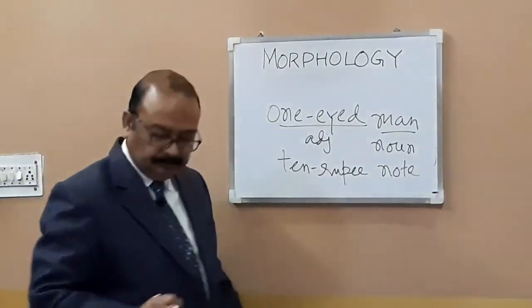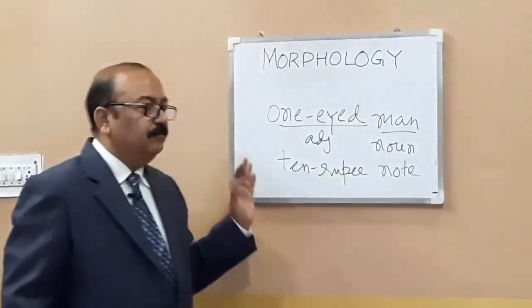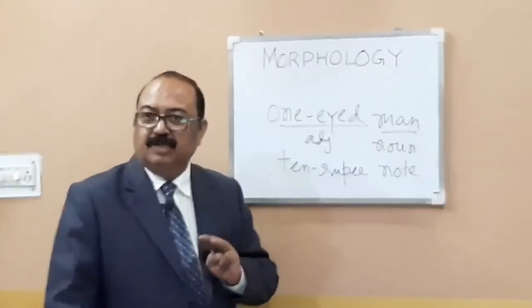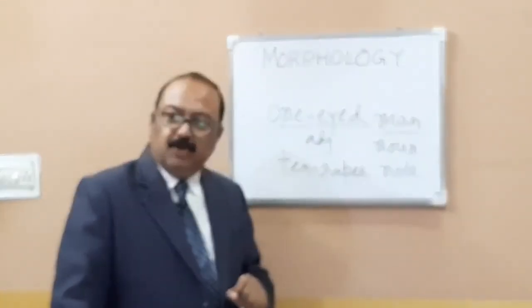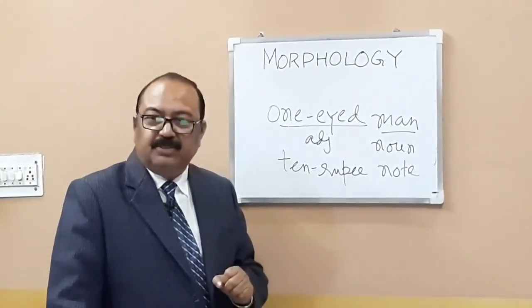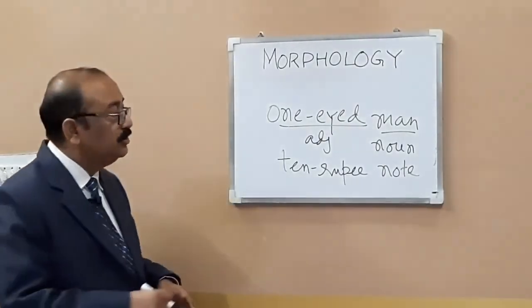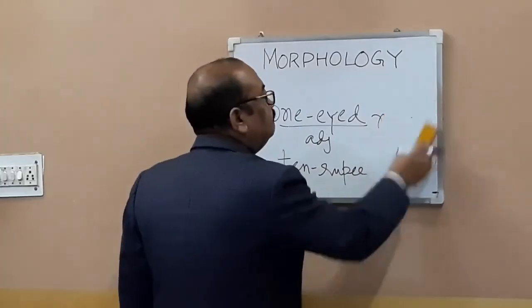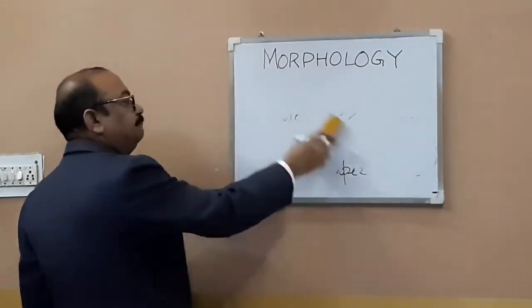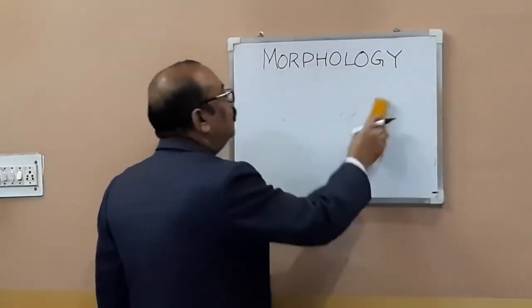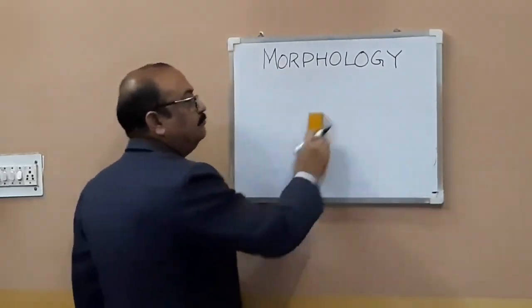So there are three types of compound words: closed compound words, open compound words, and hyphenated compound words. Now let us have more and more examples of them.